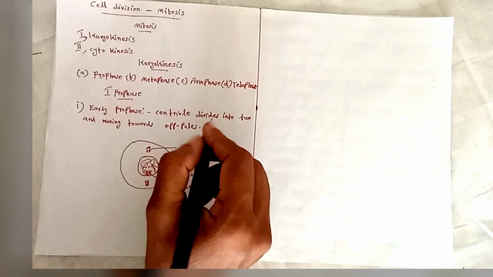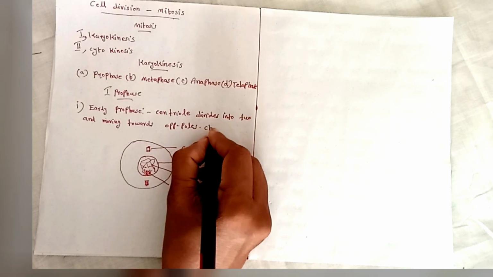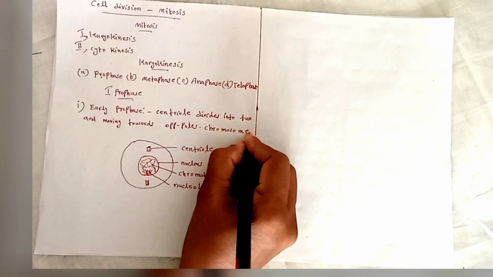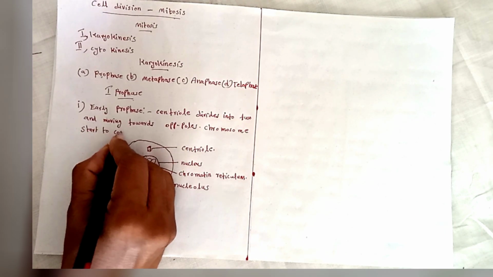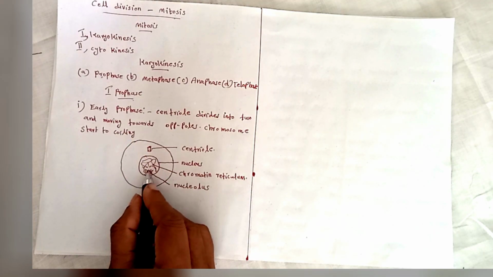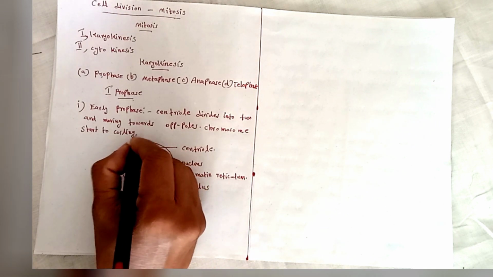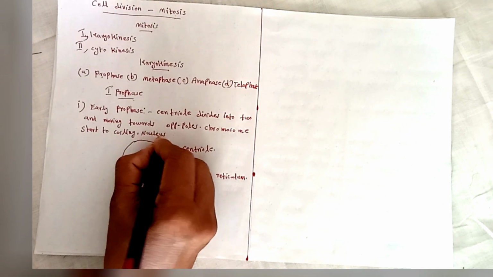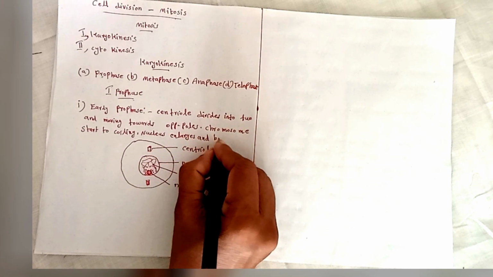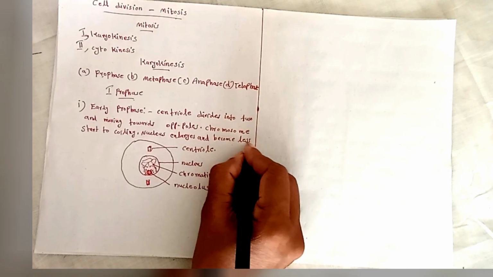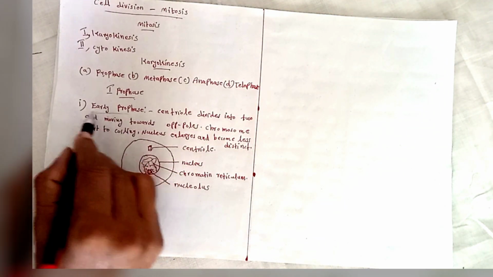The chromatin reticulum starts coiling to form chromosomes. The nucleus enlarges and becomes less distinct, not clear. Now we complete the early prophase.